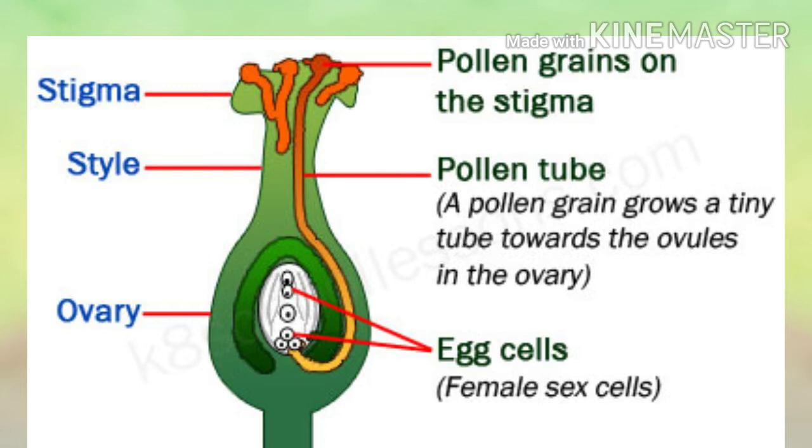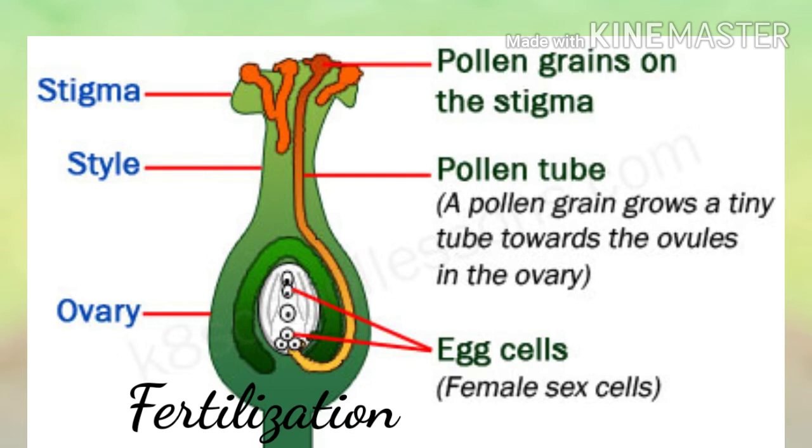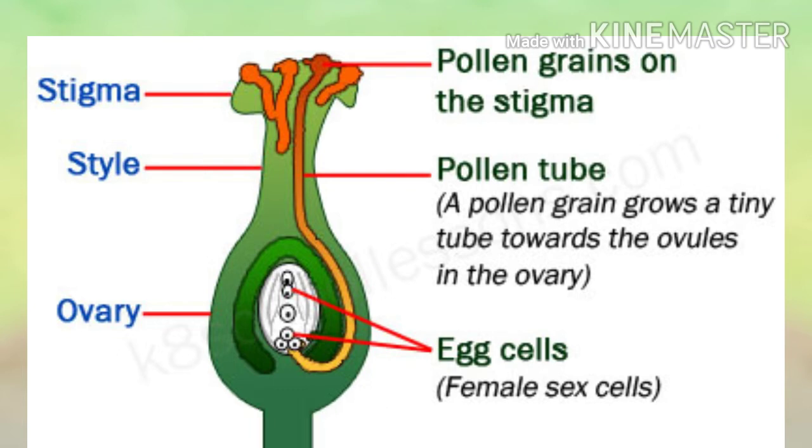Now what happens? The male gametes are the cells. The male gametes or the male cells that are in the pollen grains reach the ovary, passing through this pollen tube. When it reaches down to the ovary, the male gametes get joined or fused to the female gamete. This process of joining or combining of male gamete with the female gamete in a flower is called fertilization. You have to remember this, that fertilization cannot take place without pollination.